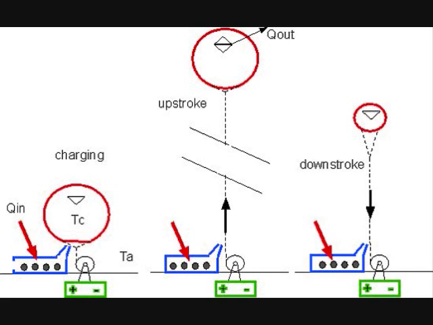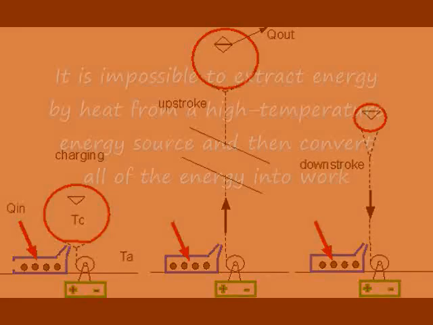So how can we get this thing to repeat itself? Well, in order for it to repeat, we would have to release some of the energy. That energy would go to a cold reservoir, the cold reservoir being the surrounding air, and then the balloon would begin to descend, and we could coil the spindle back up and have this set up to do it all over again. But we cannot get the work converted in a single process. We have to release some of the heat to the surrounding world, and as a result of that, we can get the balloon to descend and return the cycle all over again.